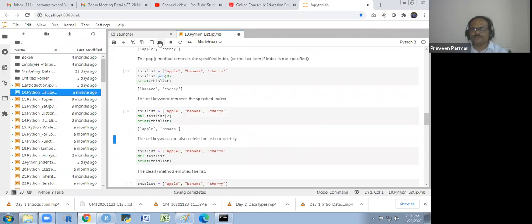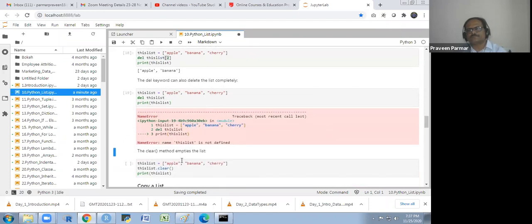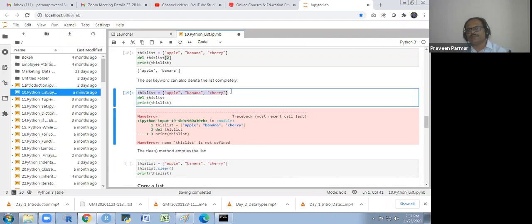And with this delete keyword, we could delete the whole list also. If I delete the list, not mentioning any square bracket for indexing, and then I print the list, let's see what happens. It says the list is not defined. So the list object is already deleted. The complete object is deleted from the environment. Does that make sense to you?